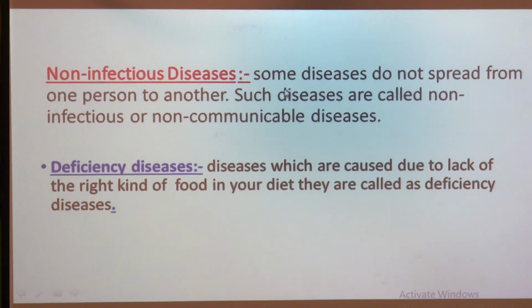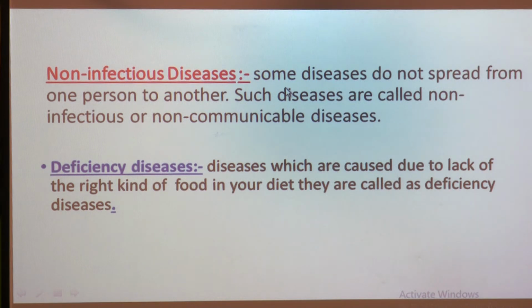As we know, some diseases can spread from one person to another. They are called infectious diseases. But non-infectious diseases are completely different.